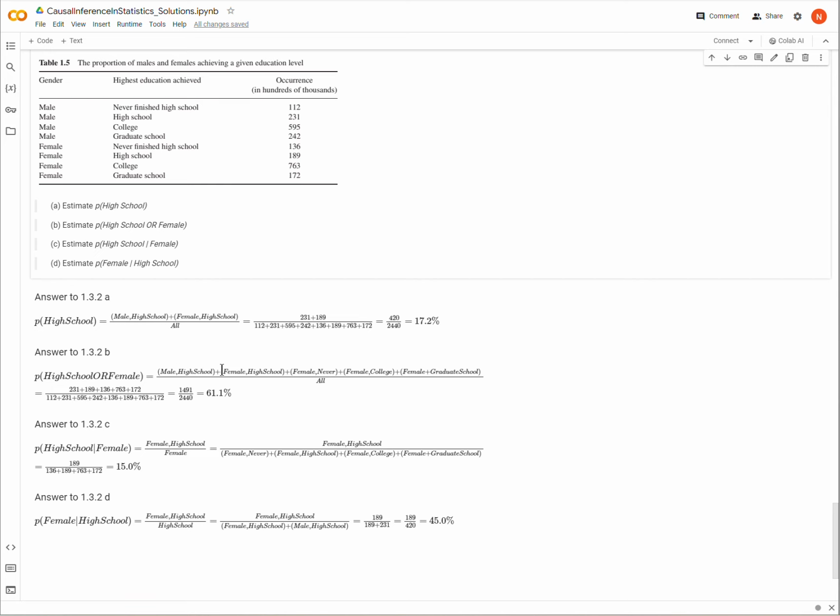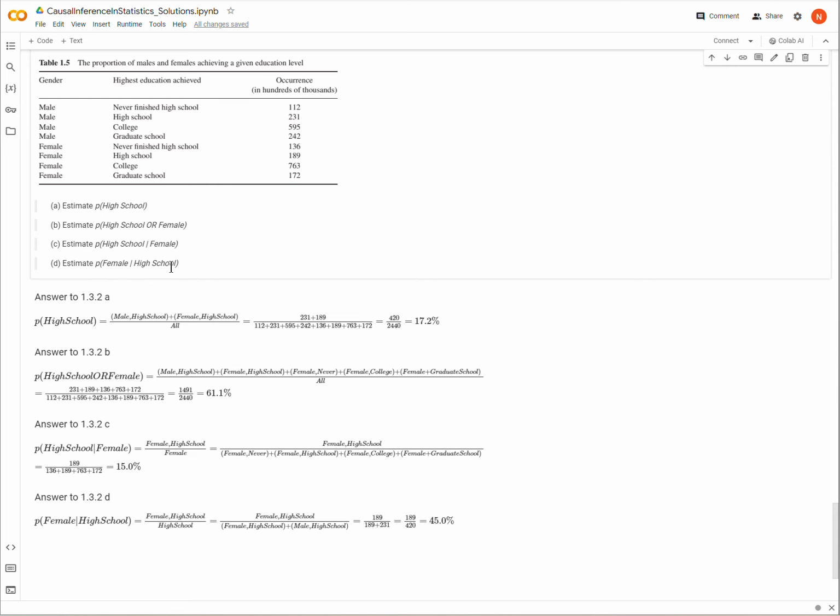So we have male high school or female high school, which takes care of our high school requirement, or female. One of the female entries is female in high school, so we've already done that one. Then there's female never finished high school, female finished college, female finished graduate school. We just add all of those up, again dividing by the total number of entries, which is 2,440, and we put them as a fraction, and we get 61.1%.